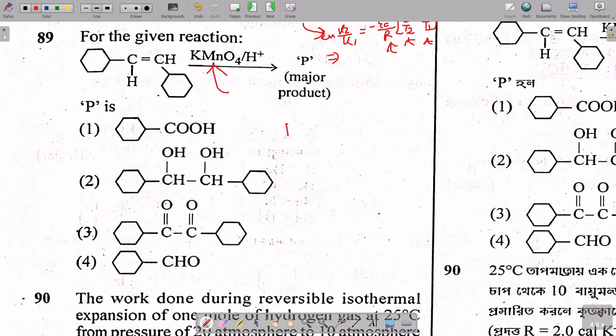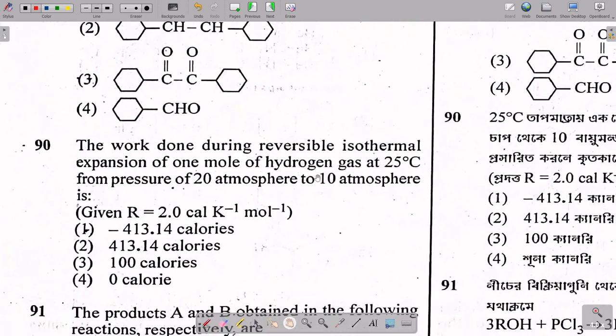In the case of a compound like benzene with a double bond, CH double bonded to CH, and then CH3 attached, whatever is attached is broken down and it will form a carboxylic acid analog. So COOH is formed. Here also a carboxylic acid is formed. So option 1 is the correct answer over here. Let's move to the next question.